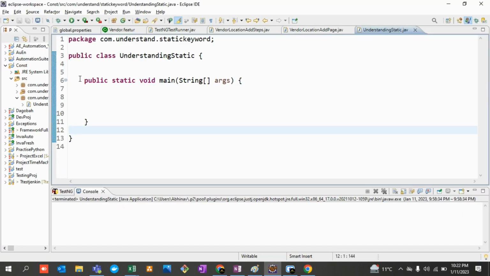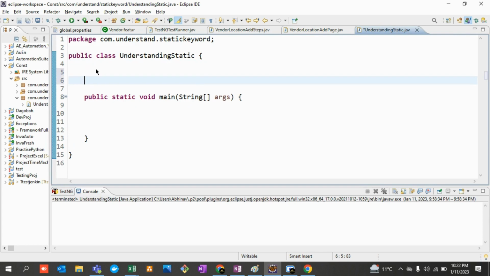So let's come back to the demo session. What I mean by keywords: if I write just a, it does not mean anything. Even if I give some value, a equals 20, is it meaning anything? No. But if I write int a equals 20, now it means that this variable a is of type integer.